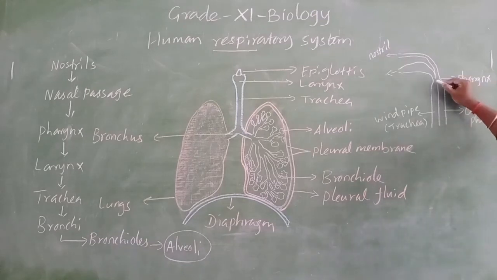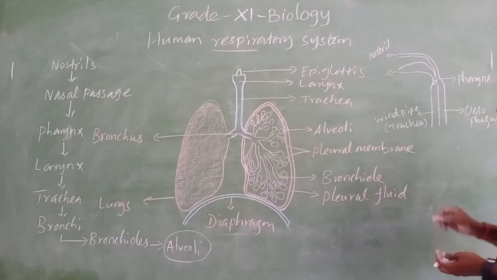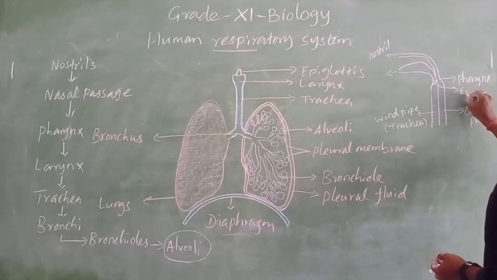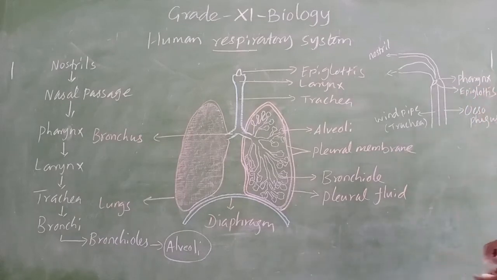So here one flap-like projection is there. What is that? The epiglottis. That flap-like projection is the epiglottis.